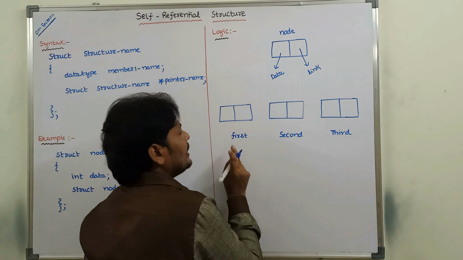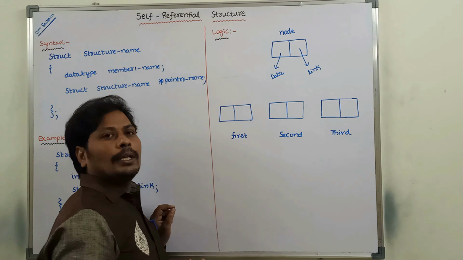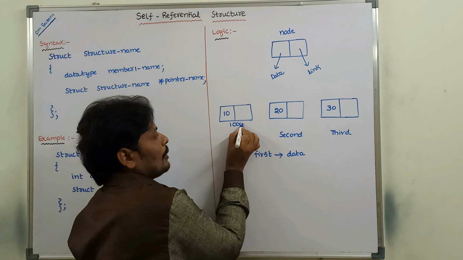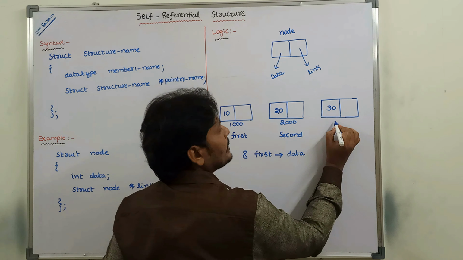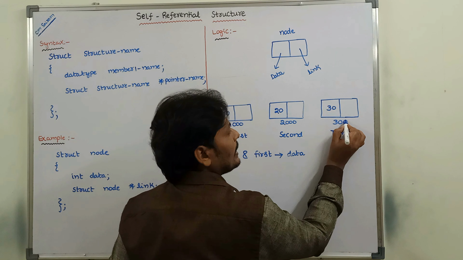Okay. In the first node, the data part contains the value 10. In the second node, the data part contains 20. In the third node, the data part contains 30. Next one. The first node address is, for example, 1000. The second node address is 2000. The third node address is 3000.